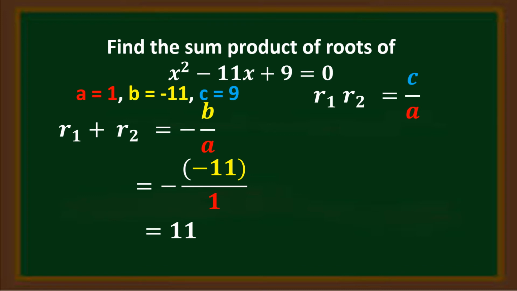For the product, we have c over a. c in here is 9, and a is 1. 9 divided by 1 is equal to 9. So the product is equal to 9.